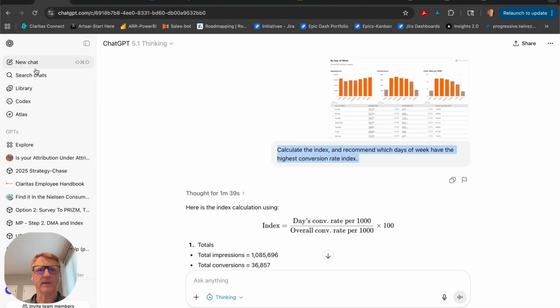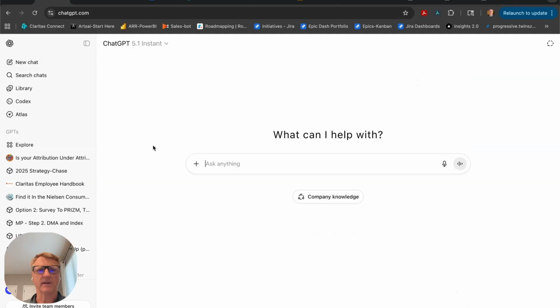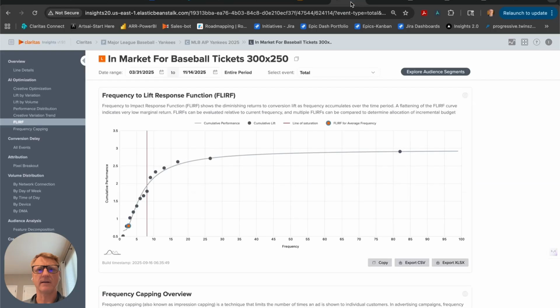In this new chat, we are going to take in the file that we were looking at just a moment ago in the frequency data, and we're going to take a snapshot of that. That snapshot's available for you here.